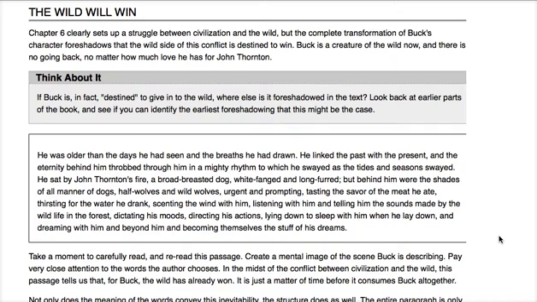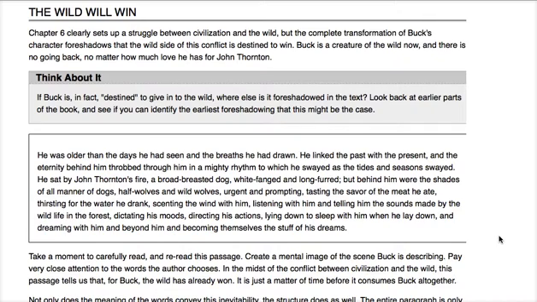Chapter 6 clearly sets up a struggle between civilization and the wild, but the complete transformation of Buck's character foreshadows that the wild side of this conflict is destined to win. Buck is a creature of the wild now, and there is no going back, no matter how much love he has for John Thornton. So think about it.